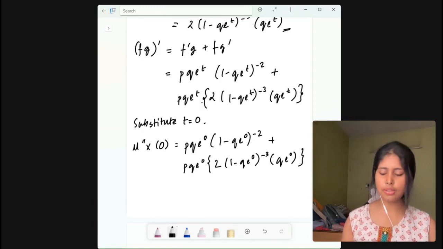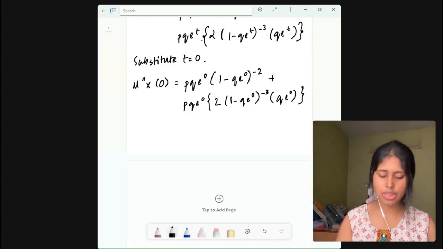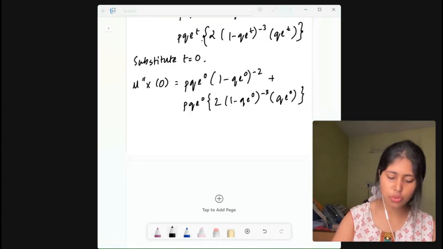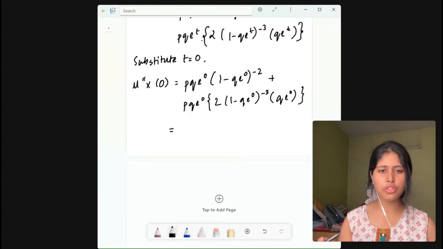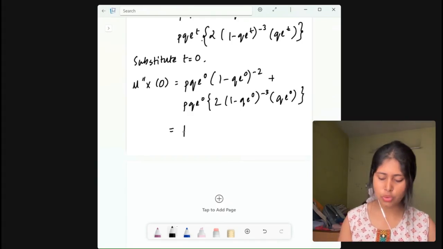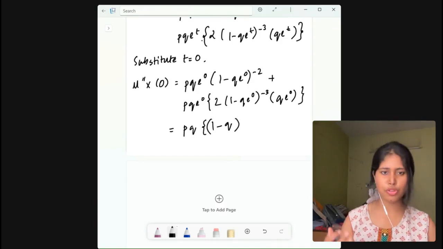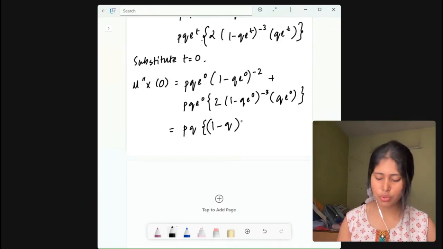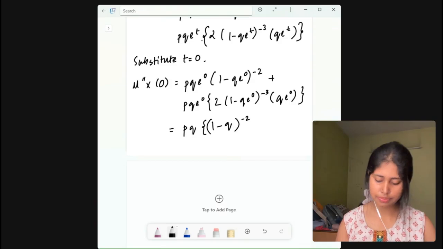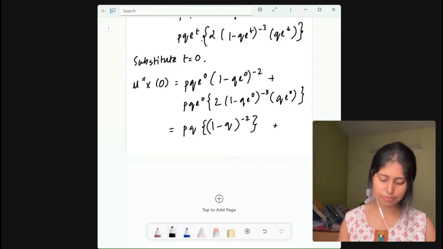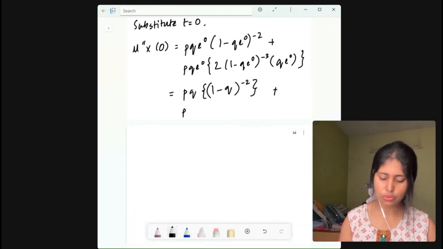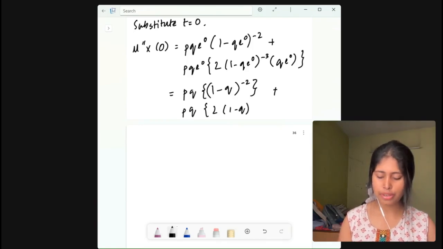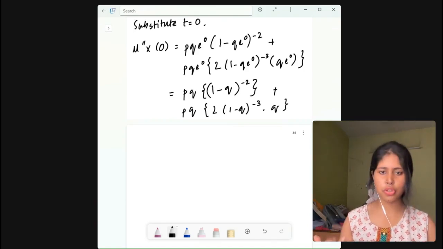Okay, this is done. Now if you simplify further, e to the power 0 is 1, so it will be p into q, (1 minus q) only, to the power minus 2. All right, plus p into q, 2 into (1 minus q) to the power minus 3 into q, because e to the power 0 is 1.